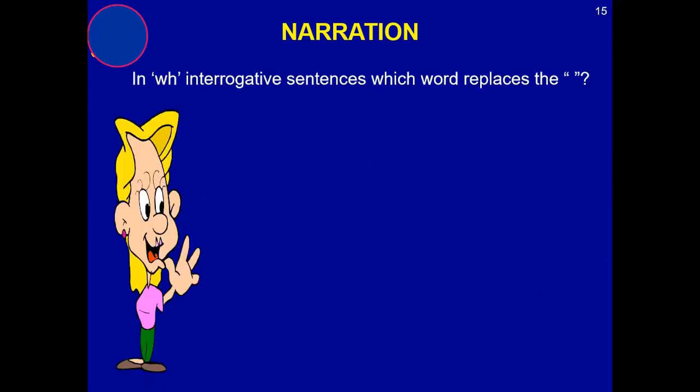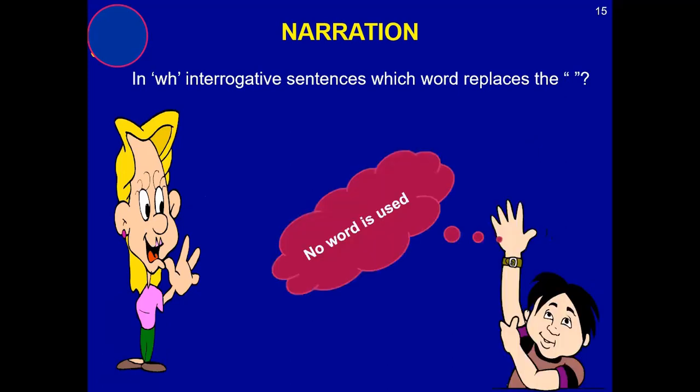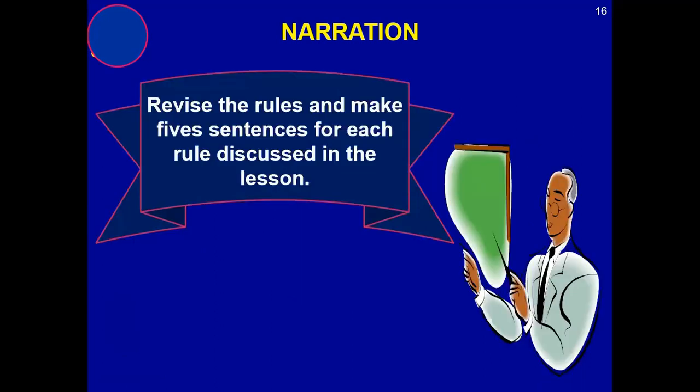Then WH interrogative sentences will replace the quotation marks. Who can answer? There will be no change with the WH word, because WH words start playing the role of a conjunction.